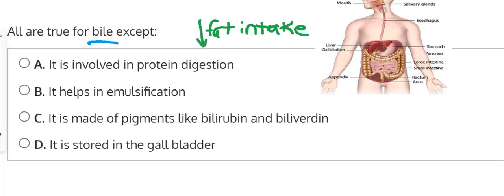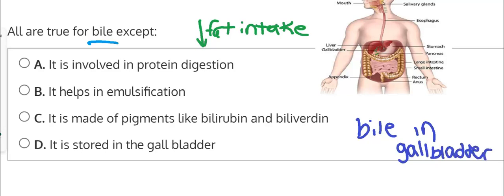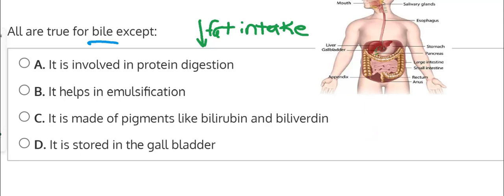The reason these patients are told to limit their fat intake is because bile is stored in the gallbladder. It is stored there in order to be used to break down fats, to help with digesting fats. So if a person doesn't have a gallbladder and they have less bile readily available, it'll make it difficult for the fats to digest, which is why they're told specifically to be on a healthier diet without so much fat intake. So this will be a helpful fact to keep in mind as we answer this question to help us remember the role of bile, the role of the gallbladder, and how we could best answer this question.